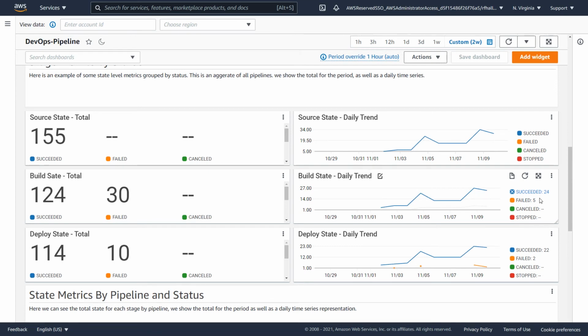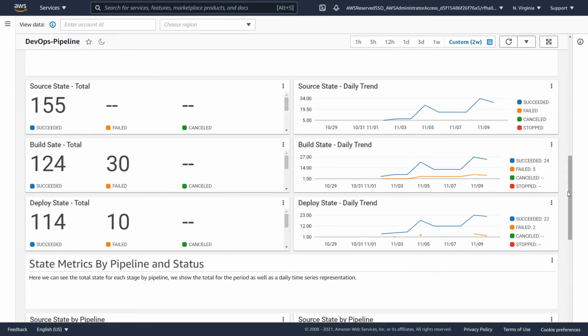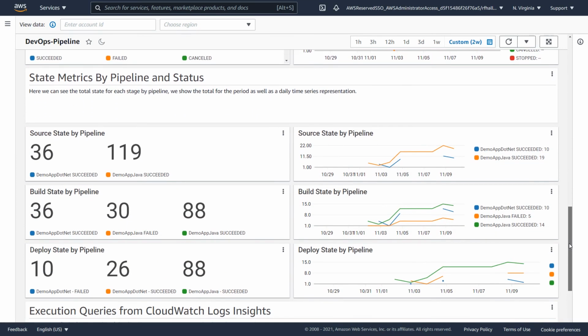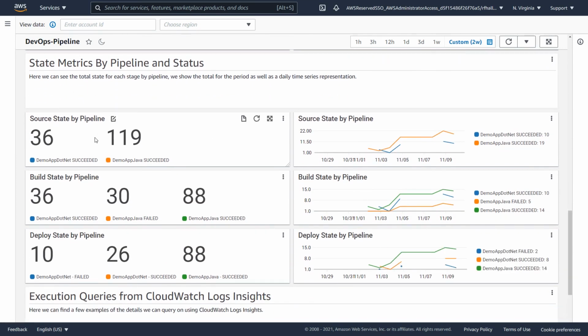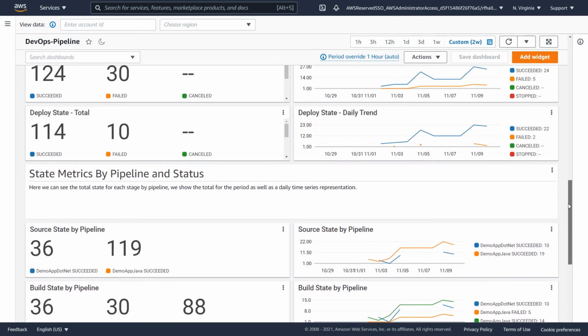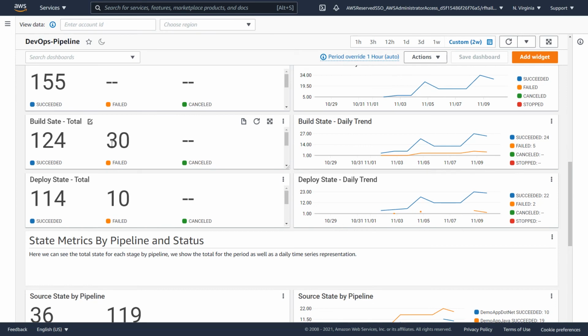As for the most recent count, being the last daily time series trend, we have 24 successes with 5 failed. Or even on the deploy stage, being 144 successes, 10 failed, and today we can see the count, 22 succeeded, and 2 of those failed. However, we can also get a little bit more granular by looking at the stage metrics by pipeline and status. So now we've split it into different pipelines. We can see the source by pipeline status, and we know that both of these succeeded. However, if we take a look at our build stages, we can see that 30 failed in the last 2 weeks, and the last data point was 5.